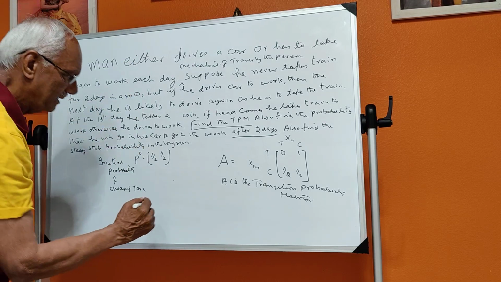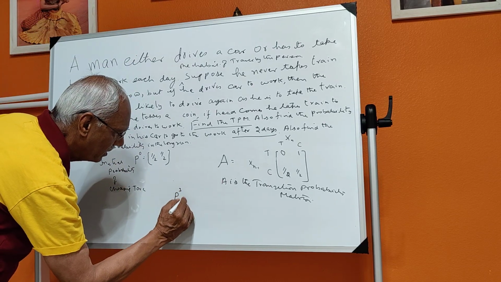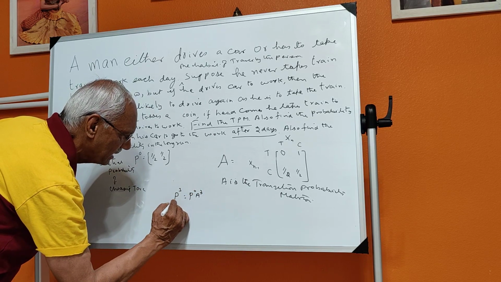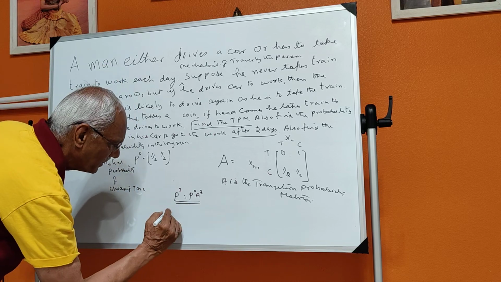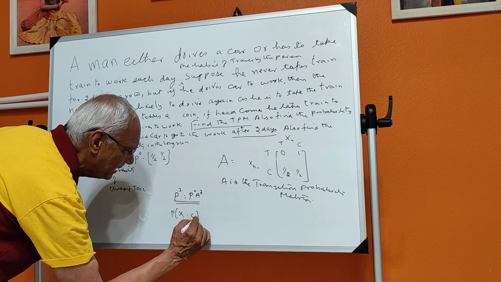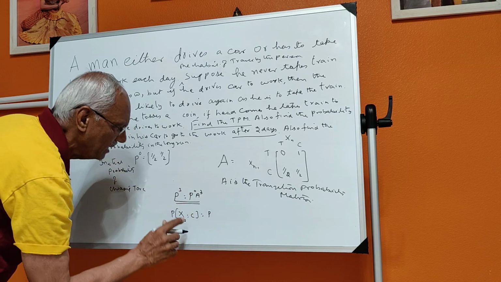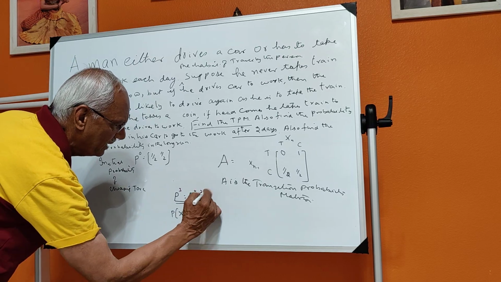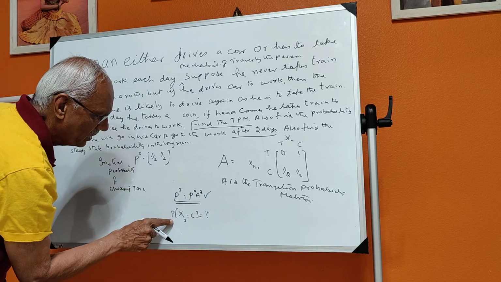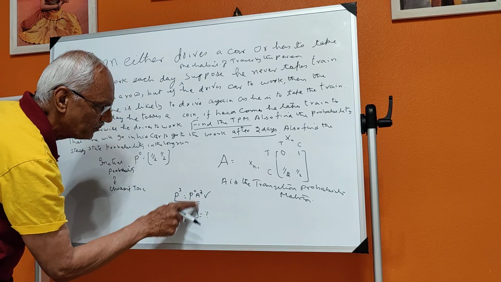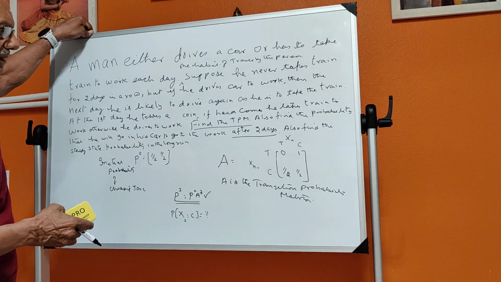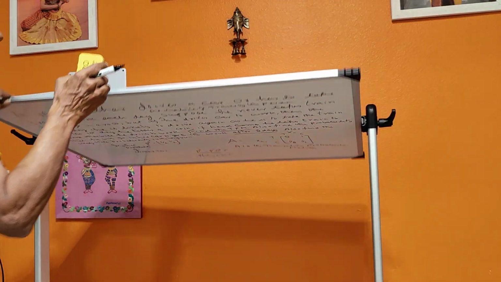Now what is the meaning of that? Your P3 will be equal to your P naught into A cubed. So this is what we should find. This means P of X3 is equal to C is equal to P naught into A cubed. You find the value of this. From this you can get the probability that on the third day he is using the car. Now let me do that.